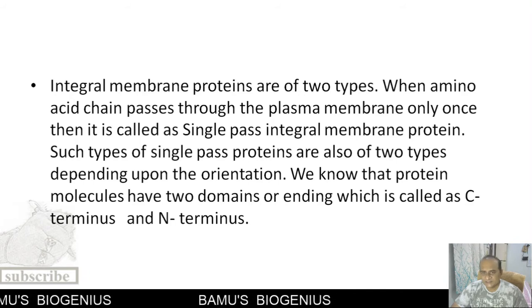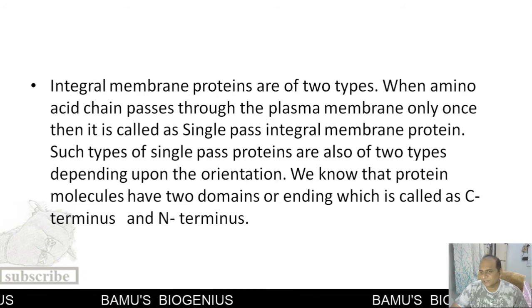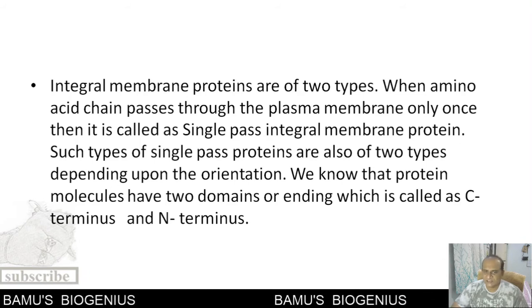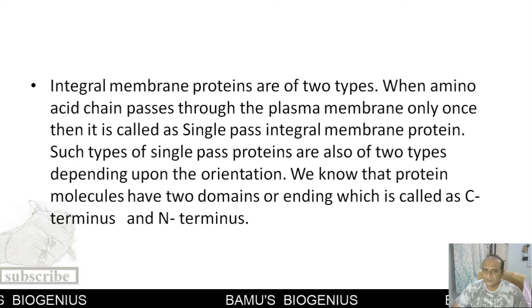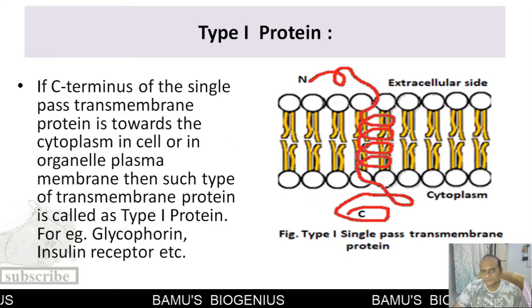Again, single pass integral membrane proteins are divided into two types according to their orientation inside the plasma membrane. We know that proteins have two ends, one called the C terminus and the other the N terminus. Depending upon the orientation of the C terminus and the N terminus, these proteins are divided into two types, type 1 and type 2 protein.